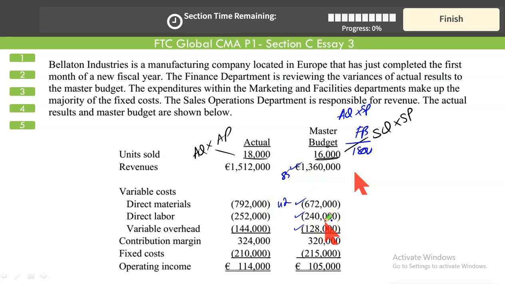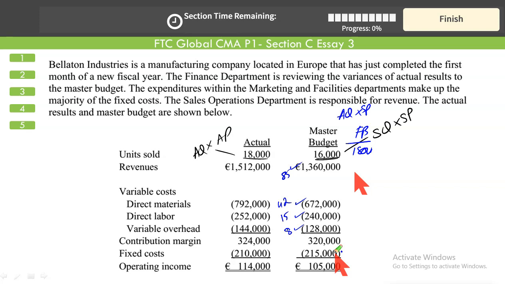240,000 was for direct labor. 240,000 divided by 16,000 units. It means our standard price for labor was 15. 128,000 divided by 16,000. It gives me $8. And please remember, fixed cost should not be flexed. What you can do at the maximum, you can divide your fixed cost on number of months.